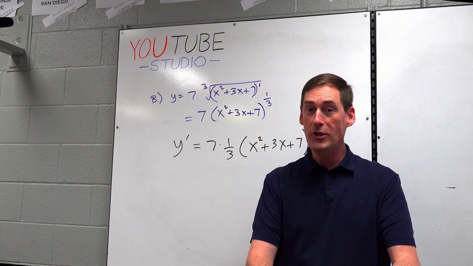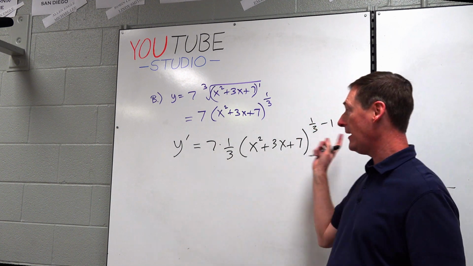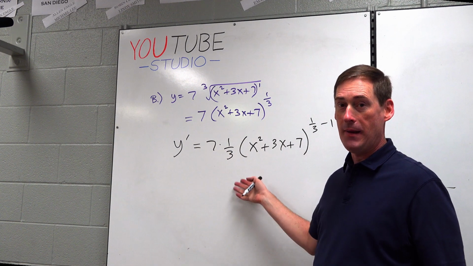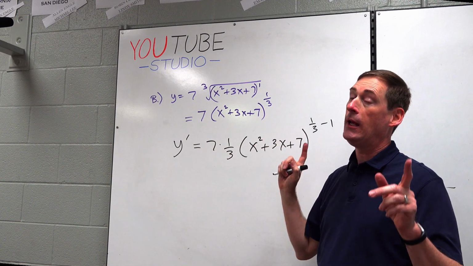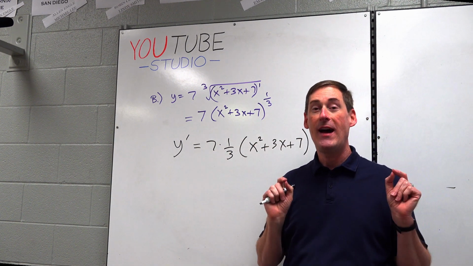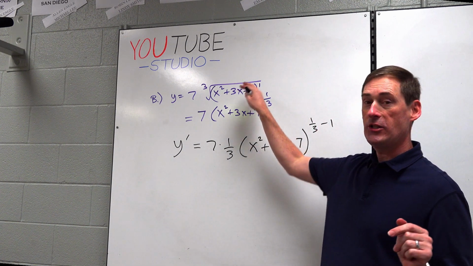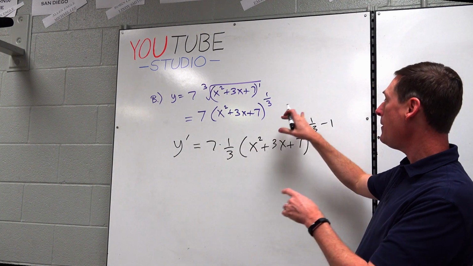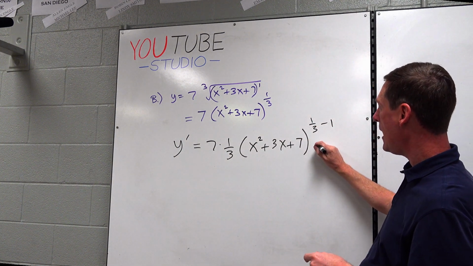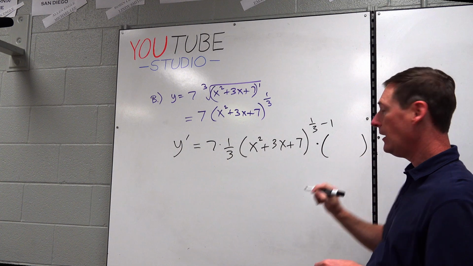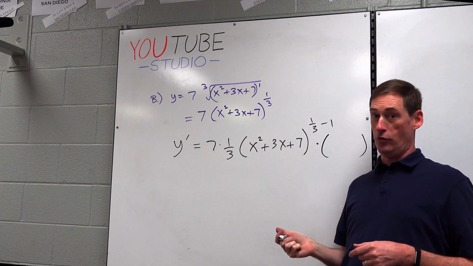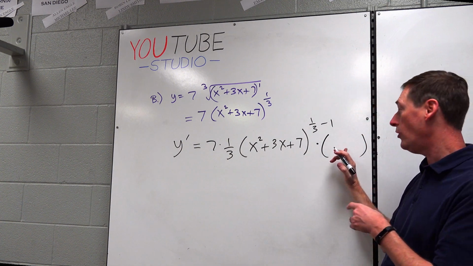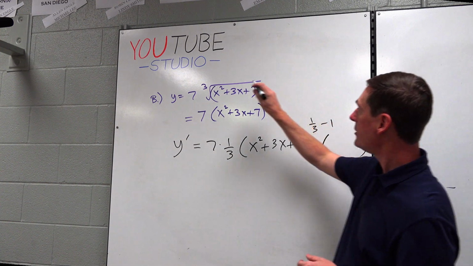In 1-1 and 1-2, you could get away with just doing power comes down, base stays the same, drop it by 1. But remember, every derivative has a chain rule, and the bases are more complicated today. So, base stays the same, drop it by 1 times, get in the habit of multiplying by the chain rule. Okay, what's the chain rule? The derivative of the original base.